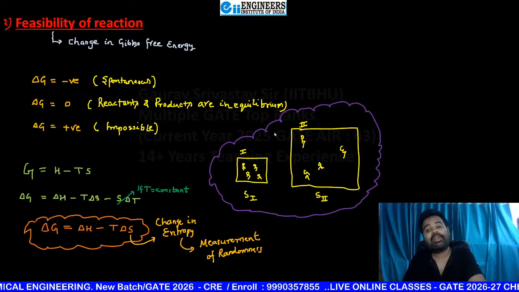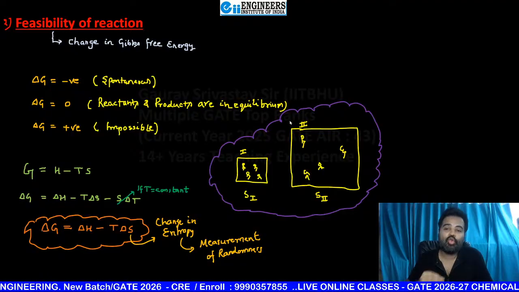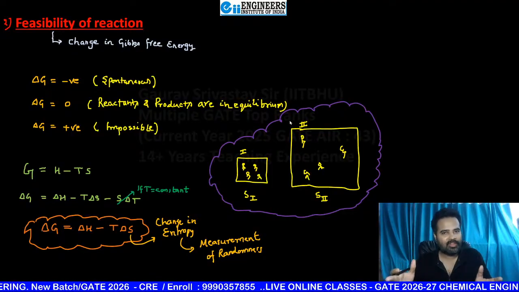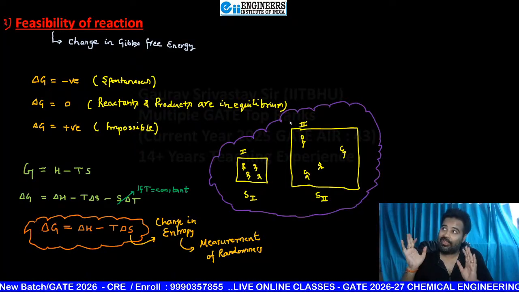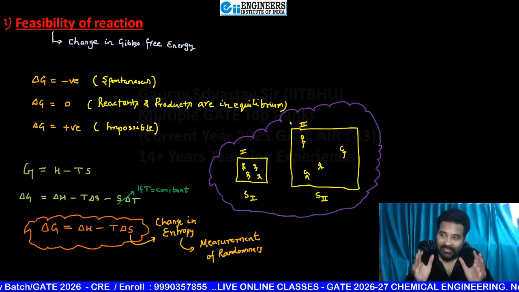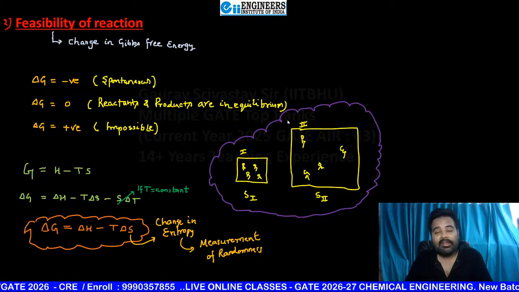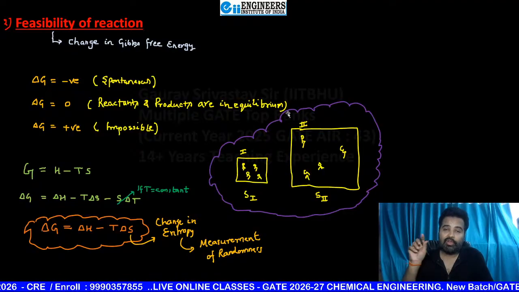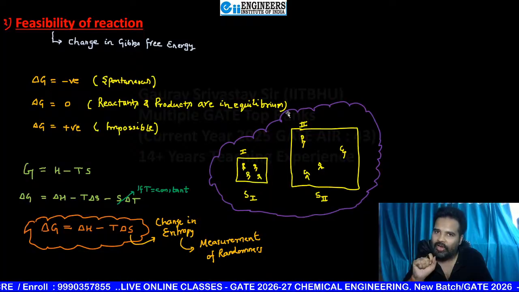So more randomness. That means a large room and a small room, with the same number of molecules; a large container, a small container; a large reactor, a small reactor; the same number of components. You can say that the person or particle you are going to search, you can easily search if there is a small room or a small container or a small reactor.